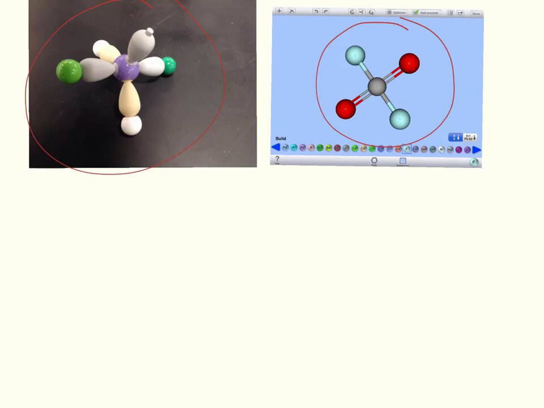When these get pushed together, the fluorine and the oxygen form an angle that is less than 90 degrees. The fluorine and the other fluorine form a bonding angle of less than 120 degrees.